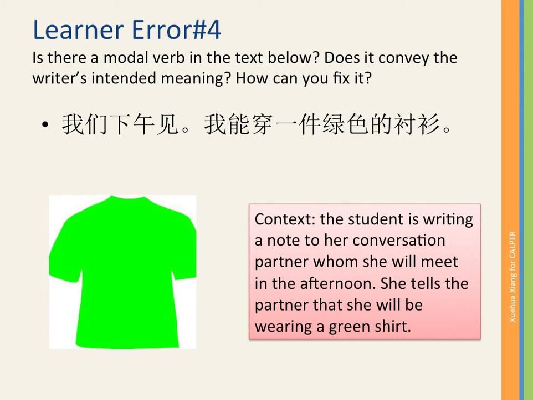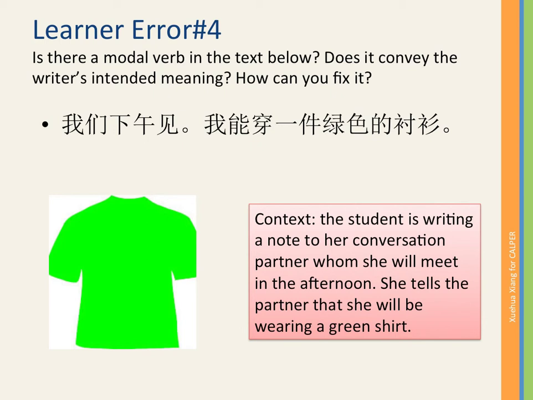Another example from a student writing about meeting her conversation partner. So they're supposed to write a note by hand to their conversation partner about when they're supposed to meet and what they will wear so the partner knows to recognize them. So the person says, 我们下午见. So let's see each other in the afternoon. 我能穿一件绿色的衬衫. So this is again an English translation directly. I can wear a green shirt.